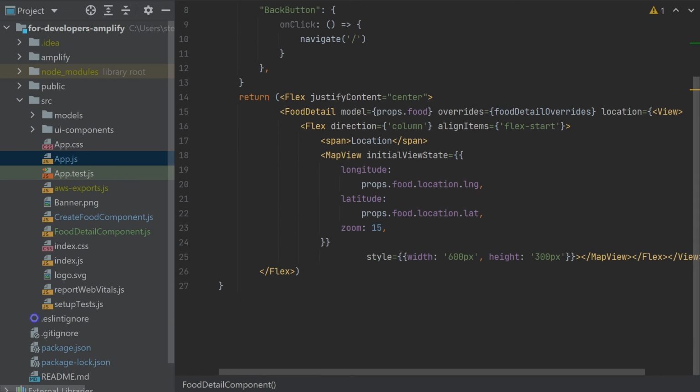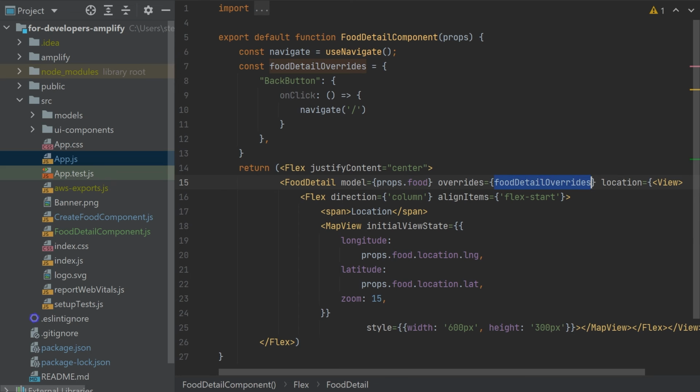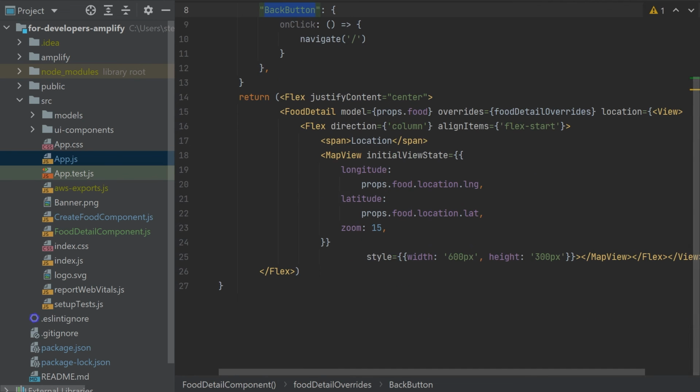So if we navigate to the food detail function, it has our generated component from the UI and model from the properties food. It is using some overrides, for example, an override to navigate to the back button. It is also using overrides of the components, which are a slot component for location. And again, we have a view, flex direction, and a map with some initial state.